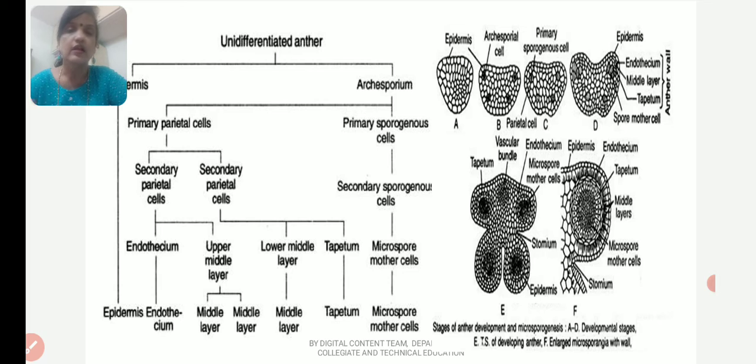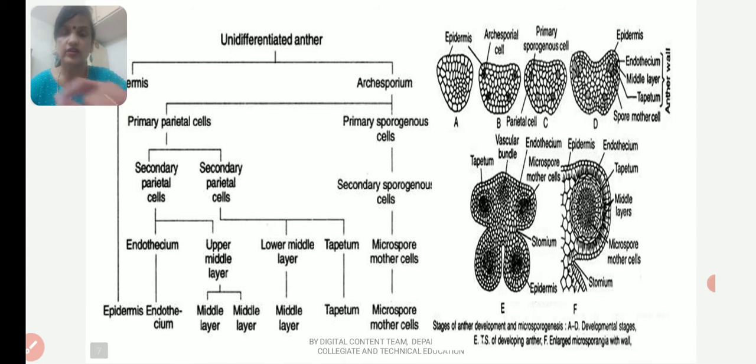anther. When the anther primordium originates, epidermis will be formed, and then below the epidermis, a homogeneous layer will be there. In that, archesporium will differentiate, and the archesporial cells undergo periclinal division, or transverse division, to form the primary parietal cell and the primary sporogenous cell. The primary parietal cell will undergo one more division to form the secondary parietal cells, which will form the endothecium, middle layer, and tapetum.